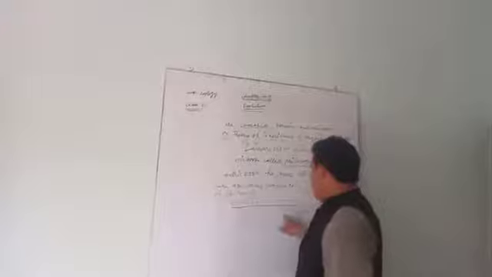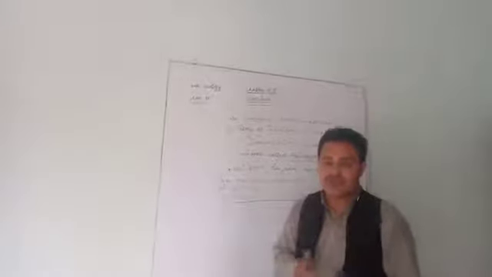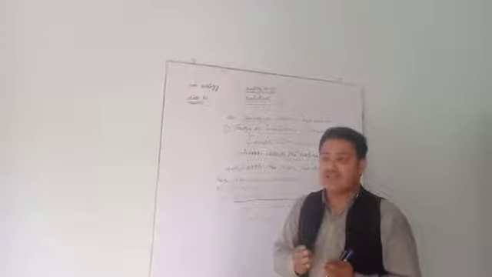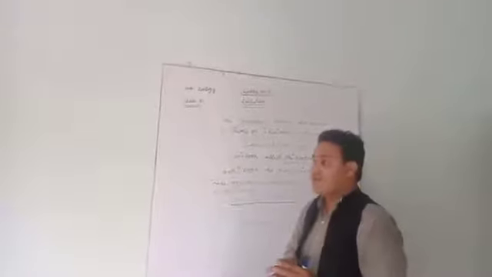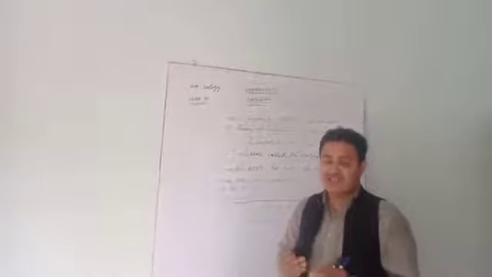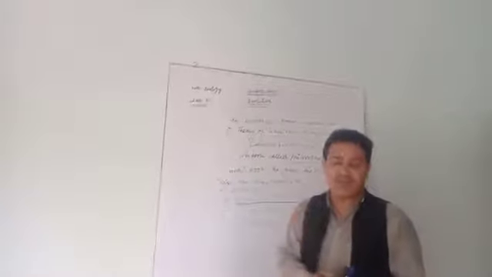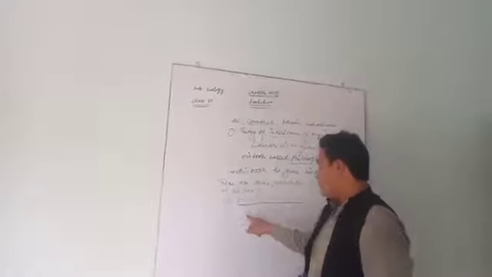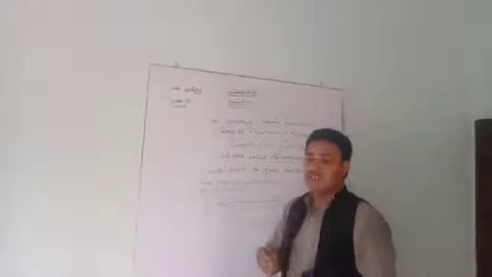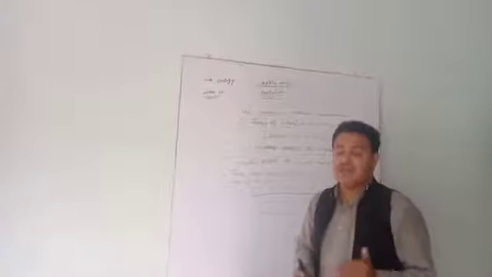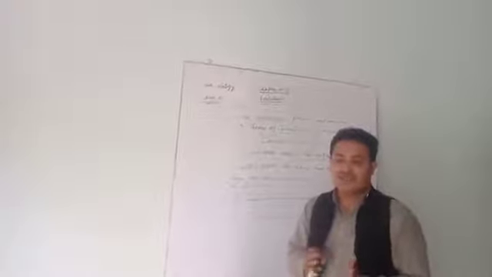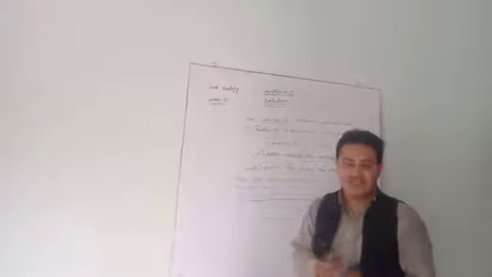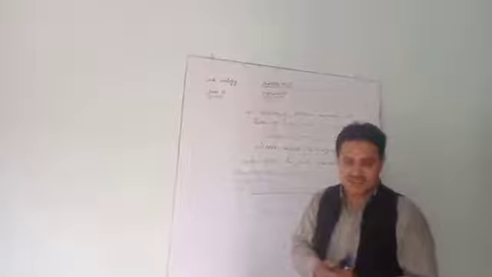Then we have use or disuse of organs. According to Lamarck, when organisms live in the environment, they use some organs. When they use some organs, these organs can be transmitted from parents to offspring. The best example for the use of organs is the evolution of the giraffe. According to Lamarck, the ancestors of the giraffe were very small, but now the giraffe is considered the biggest animal in the world.